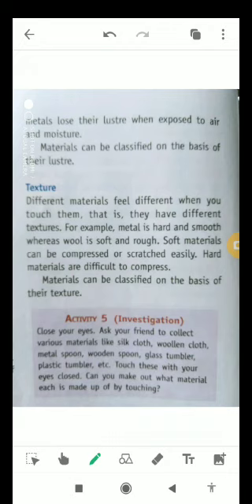Now we will talk about activity number 5. Close your eyes. Ask your friend to collect various materials like silk cloth, woolen cloth, metal spoon, wooden spoon, glass tumbler, plastic tumbler, etc. Touch these with your eyes closed. Can you make out what material each is made of by touching?